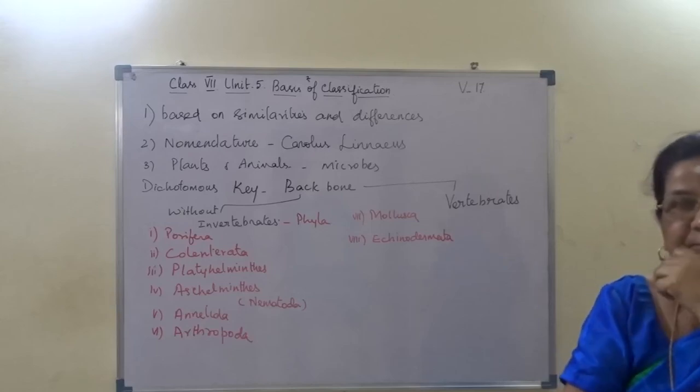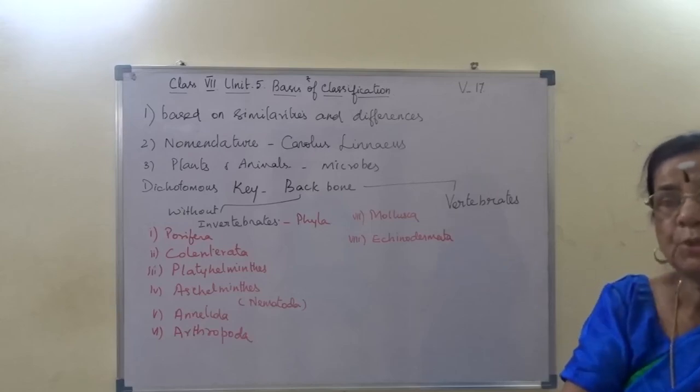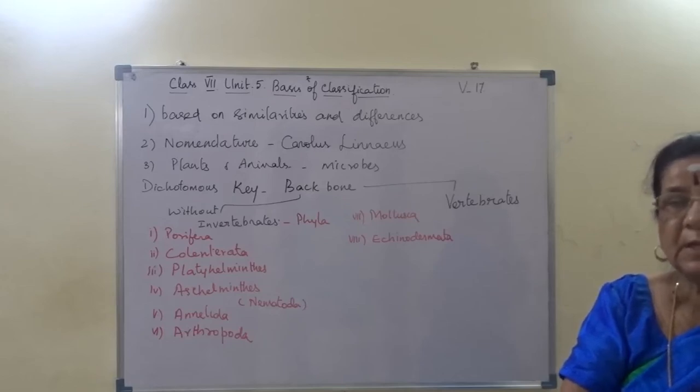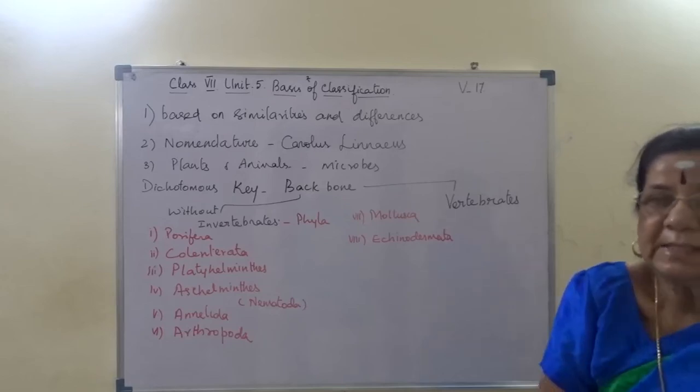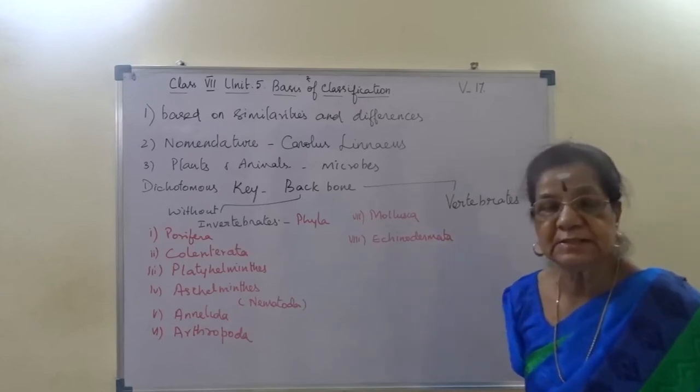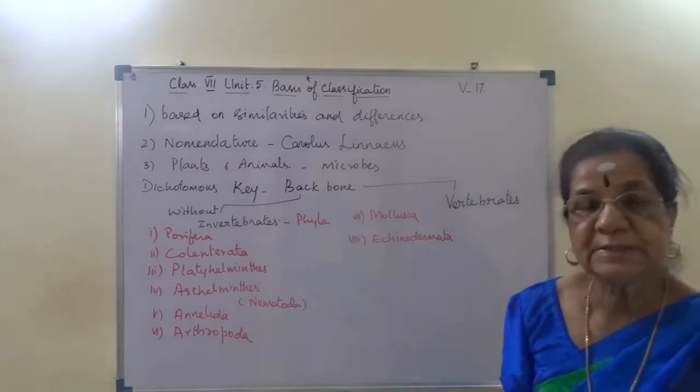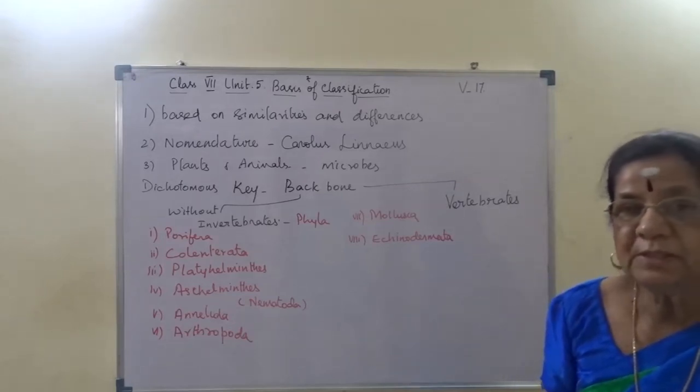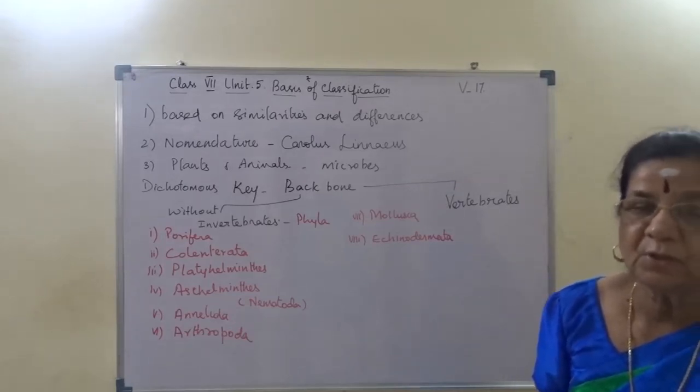What can you say? They are pore-bearing organisms. For example, sponges like Sycon and Leucosolenia. They are mostly marine water forms.